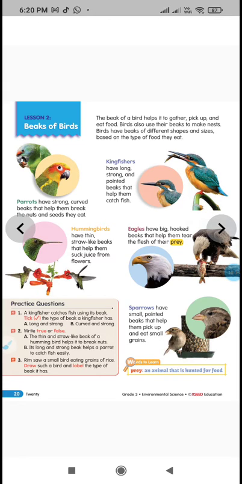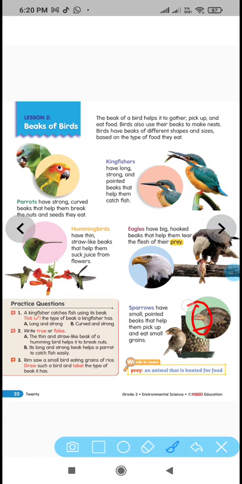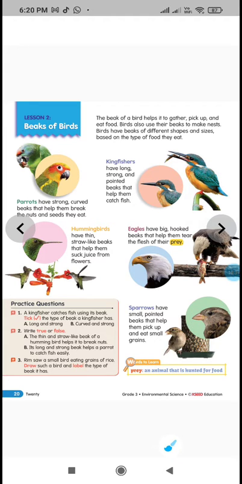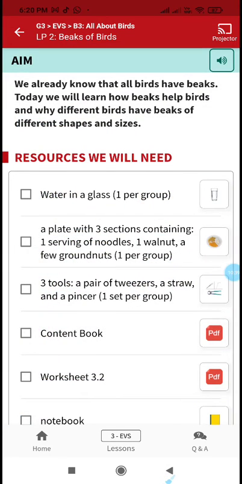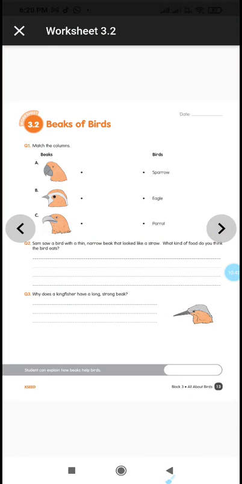And the third question, Dream saw a small bird eating grains of rice. Draw such a bird and label the type of beak it has. So it's a small bird eating grains. So that beak is definitely like a sparrow beak. It's helpful for eating grains: a very short and pointed beak. That beak along with the bird you draw in your classwork, children. Understood? So complete these page 20 practice questions, and we also go to the workbook now.